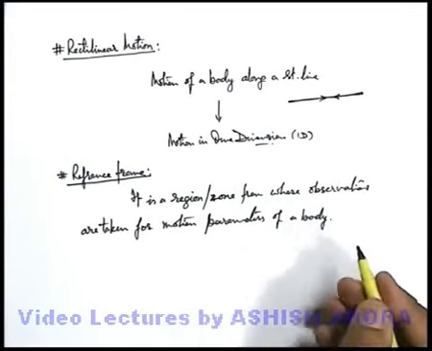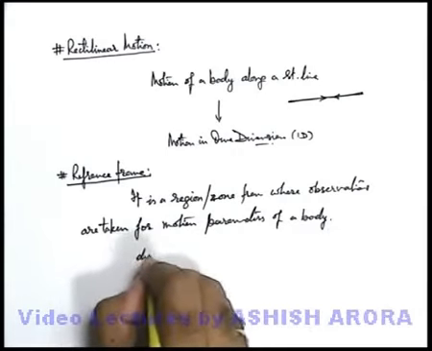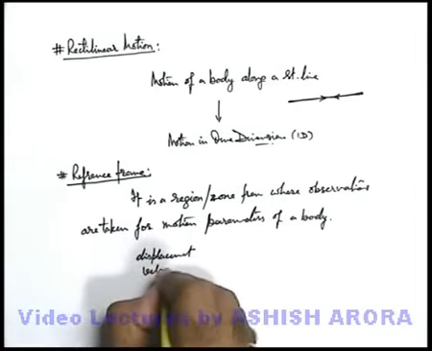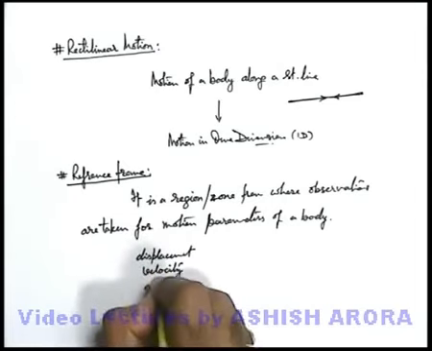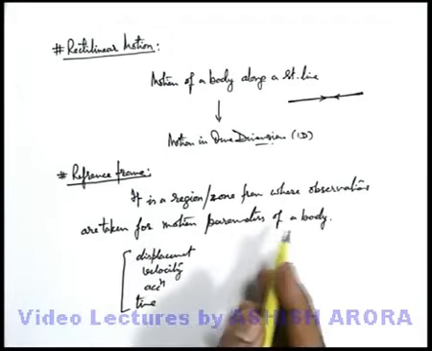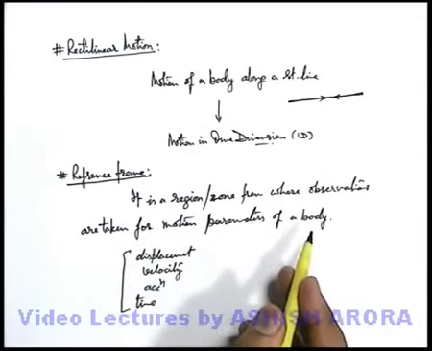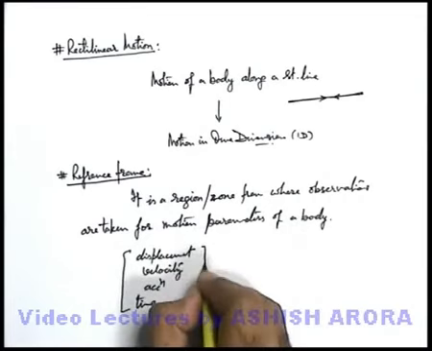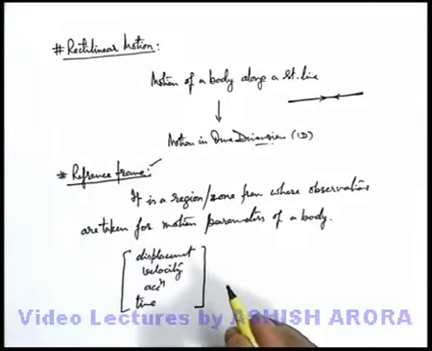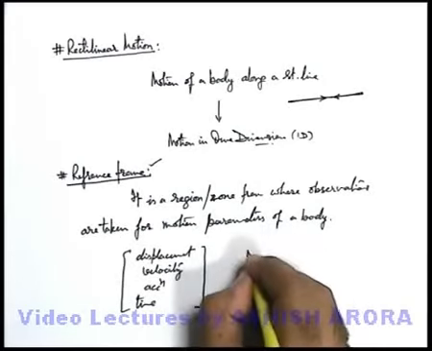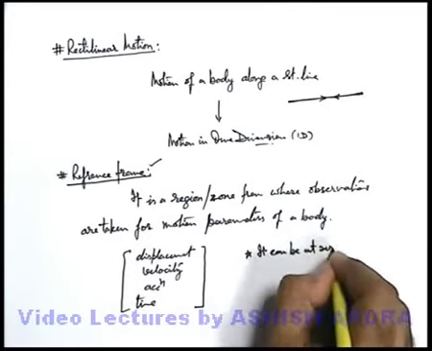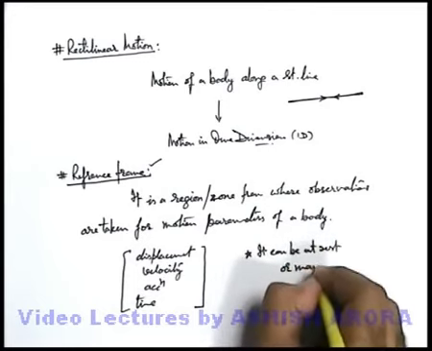When a body moves, the parameters associated with its motion are displacement, velocity, acceleration, and time. The region from where all these observations are taken, we define as a reference frame. A reference frame can be at rest or maybe in motion.